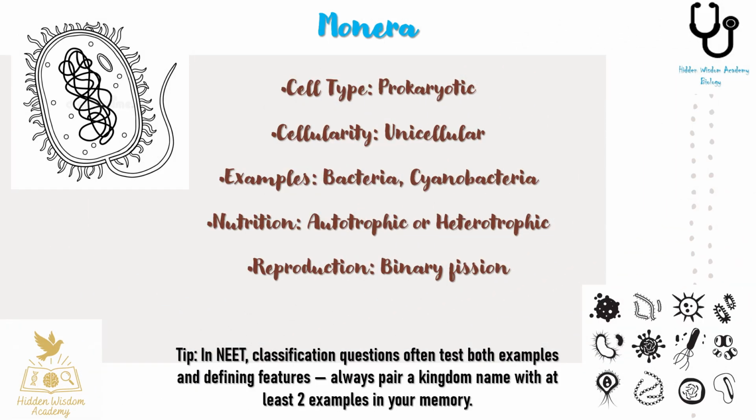Let's start with Monera, the kingdom of prokaryotic unicellular organisms. They have no true nucleus and their DNA is free-floating. Examples include bacteria and cyanobacteria. They can make their own food like autotrophic blue-green algae or depend on others like heterotrophic bacteria. They reproduce mainly by binary fission. Simple structure but a massive impact on ecosystems and human life.